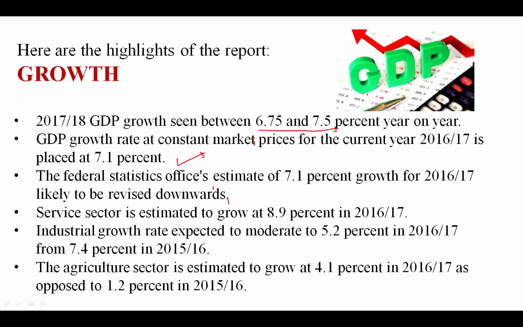The service sector is estimated to grow at 8.9% in 2016-17. Industry growth is expected to moderate to 5.2%, previously 7.4% in 2015-16. And the agriculture sector is expected to grow at 4.1% in 2016-17 as opposed to 1.2% in 2015-16. So friends, these rates are very important for your exam, and you need to remember them: the 6.75 to 7.5, the service sector rate, the industrial growth rate, and the agriculture sector rate.